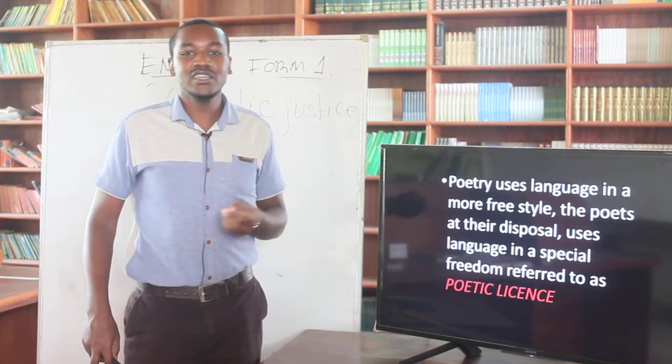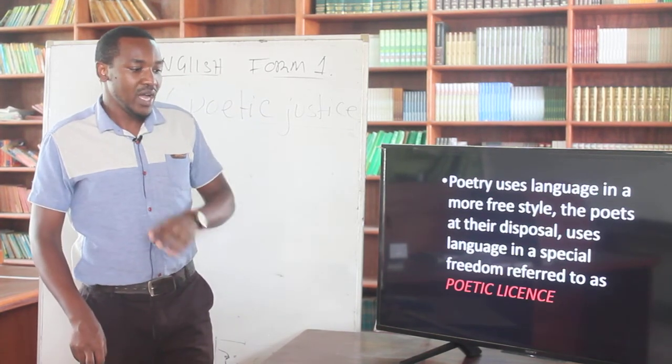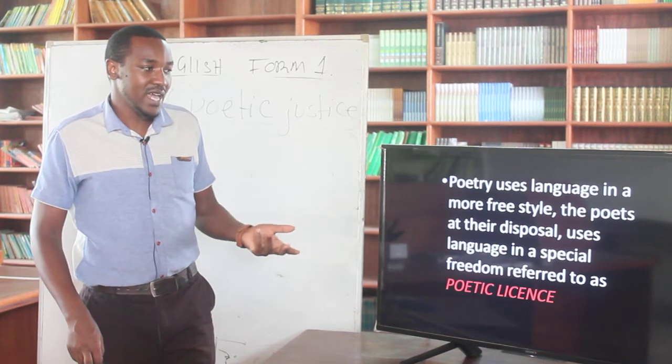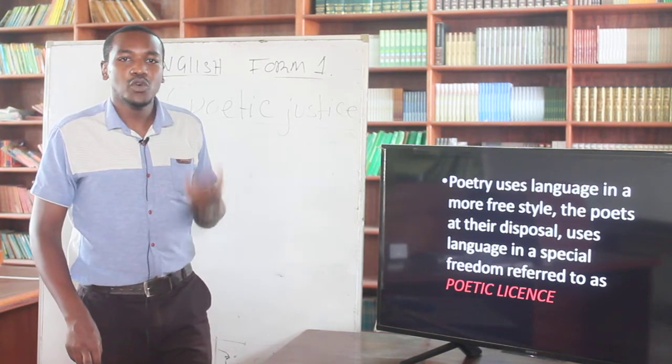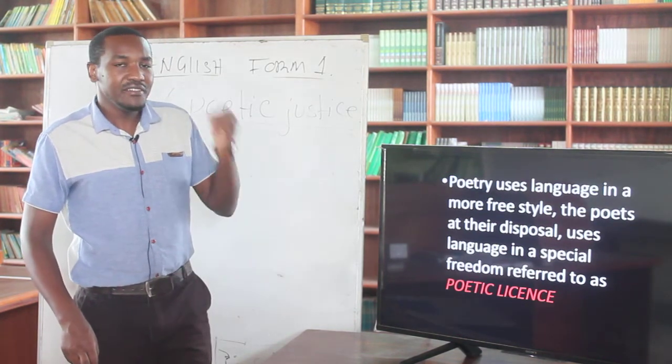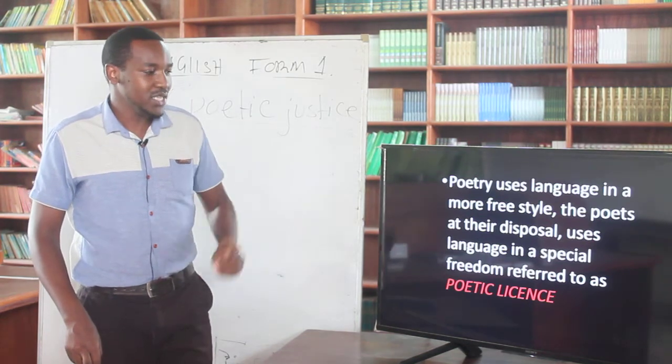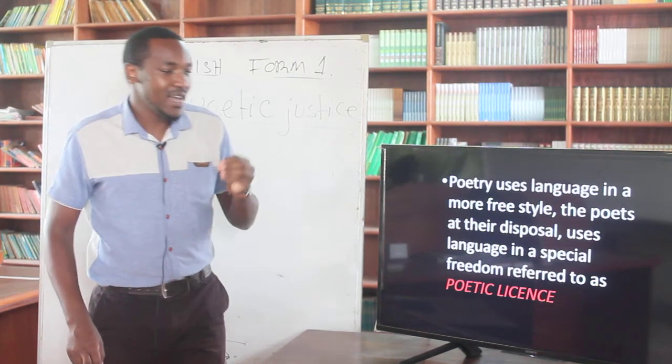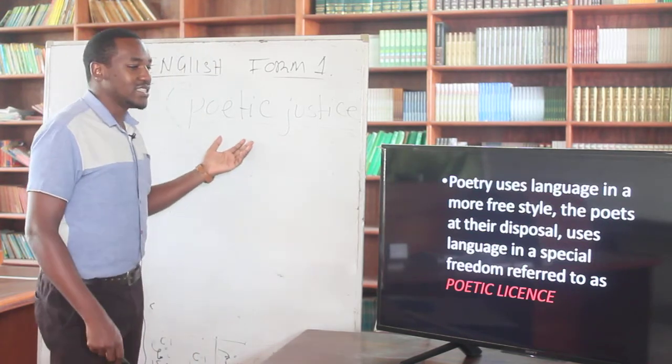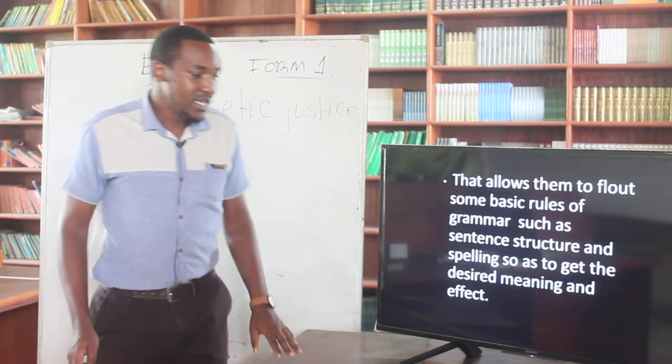These are the villains in all the movies that we watch. We have the hero, the person we definitely like, and when the hero is suffering, most of us are not happy. But when the villain, the antagonist, is suffering, most of us are so happy. In simple words, that is referred to as poetic justice.